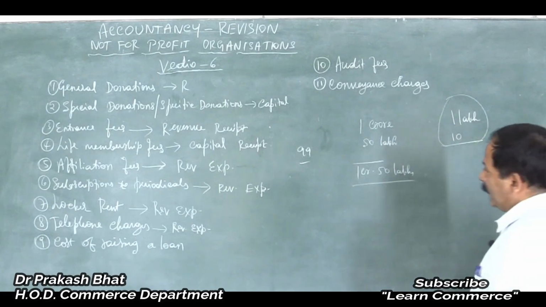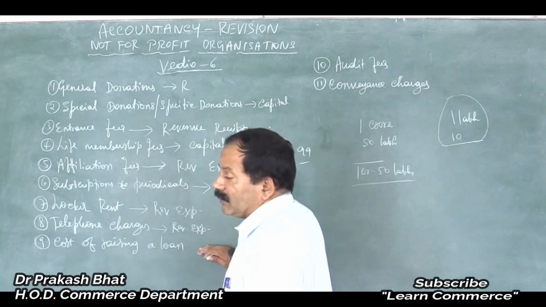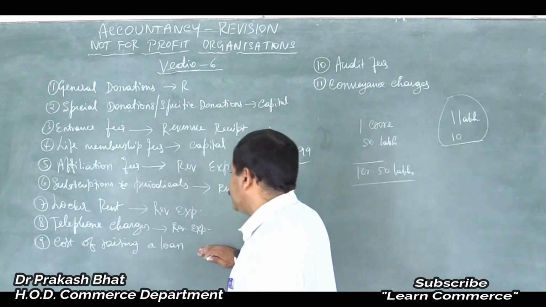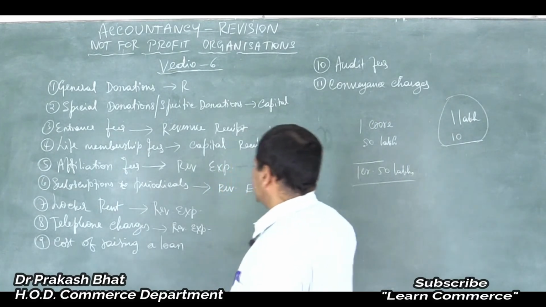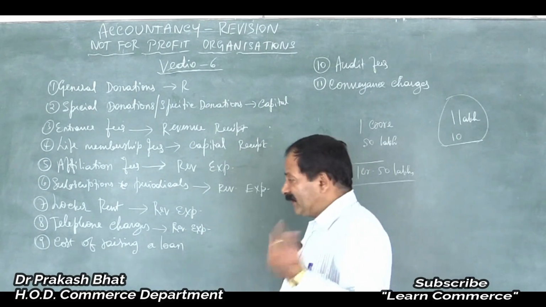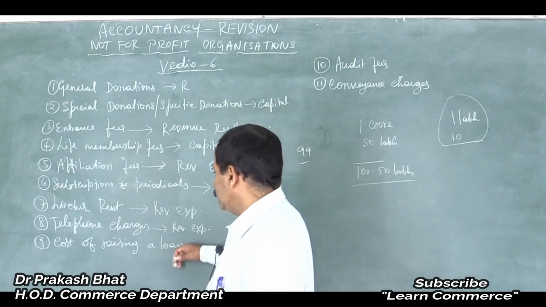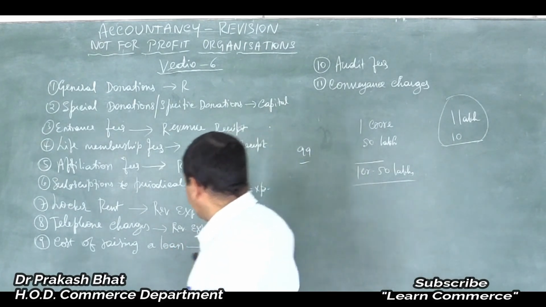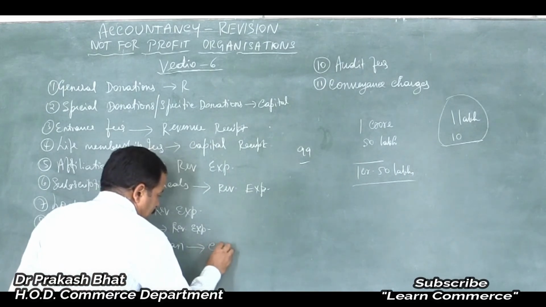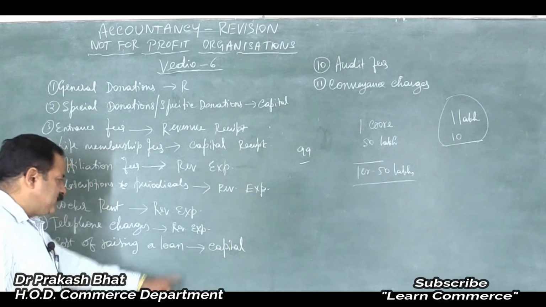In the same way here, when you raise a loan or when you acquire an asset, then whatever expenses incurred to acquire or to borrow that loan, it should be added to the cost of the loan, and that is nothing but capital. Remember this, friends. Cost of raising loan is capital.